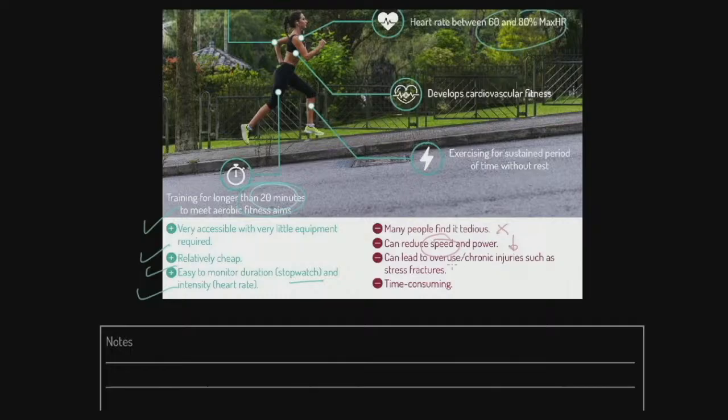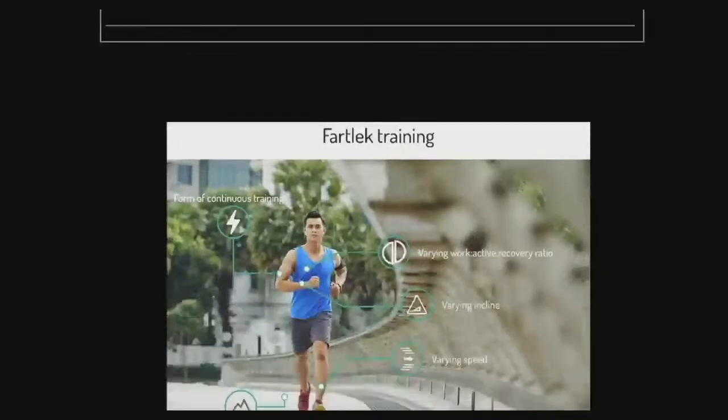And it can lead to overuse or chronic injuries, things like stress fractures. If you're running many, many miles a day, it's quite likely that you have problems with, say, shins. And it takes time. It's a big old chunk. Now, it takes time when you go out for a run. What about something like road cycling, when you have to get all the gear on and lube your bike, etc., and get yourself out there? You know, there are practical issues.